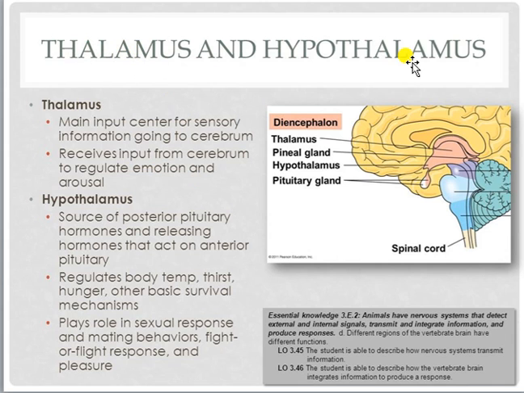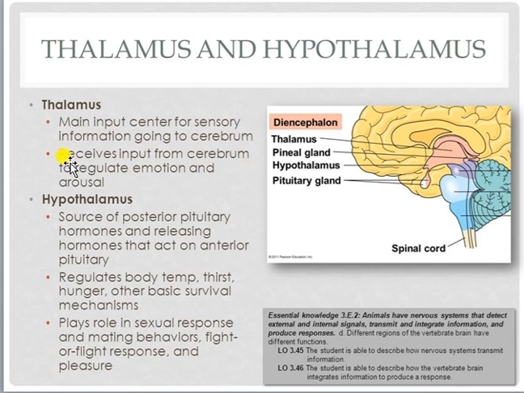Diencephalon is made up of thalamus and hypothalamus. Already I have told, thalamus is the main input center for sensory information going to the cerebrum. I think you have understood, this is the main input center for sensory information which is going to the cerebrum. That means any kind of sensory information which is going to the brain has to come to the thalamus first, then it will go.